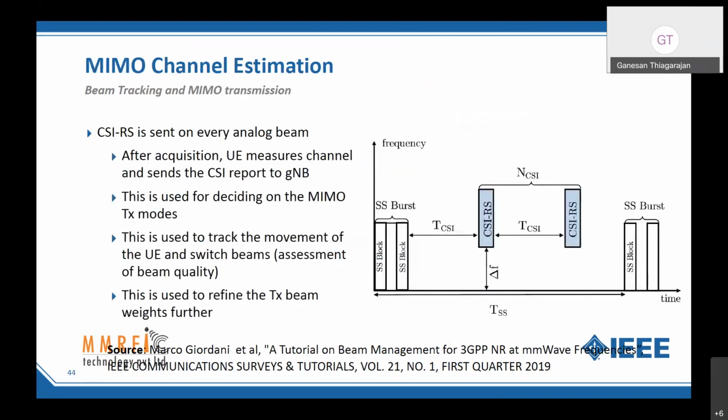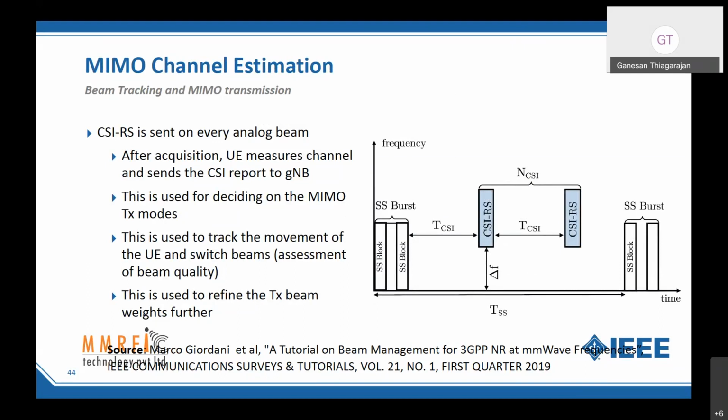Next, after acquisition, now we have to get the fine beam adjustment, which is done by sending user-specific, beam-specific channel training sequences. CSI-RS is the channel state information reference signal. Again, for every SS block, this is sent, and the mobile can estimate the fine channel matrix, the H matrix.